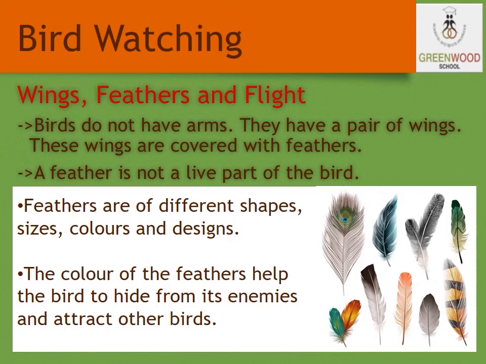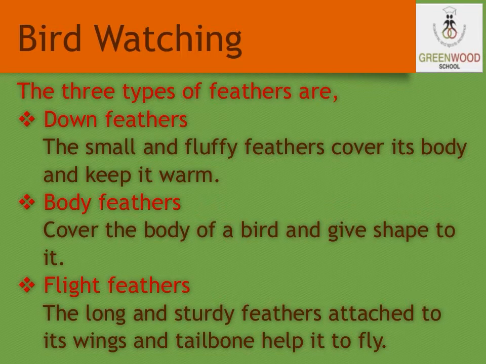Now let us study about the different types of feathers. The feathers are categorized into three types. They are down feathers, body feathers and flight feathers. The small and fluffy feathers which cover the body and keep them warm are called down feathers.